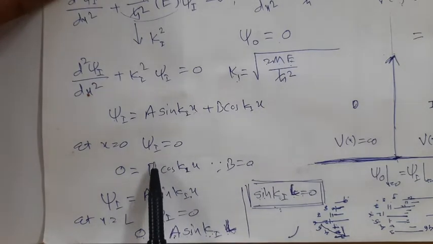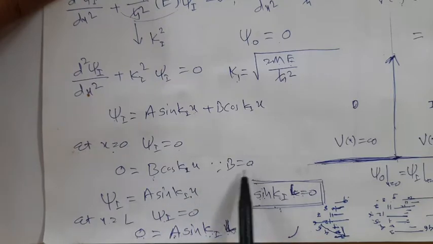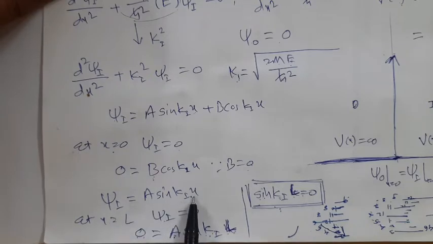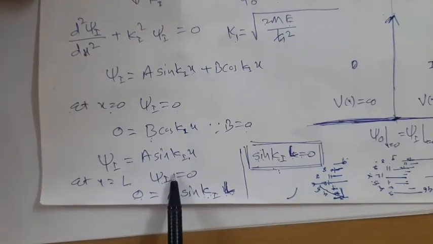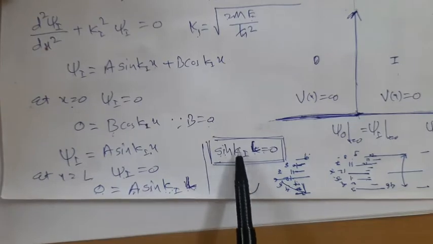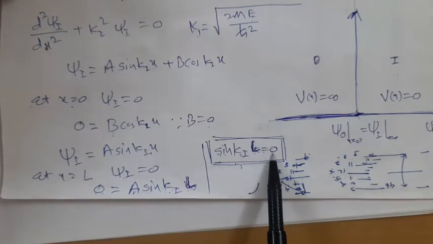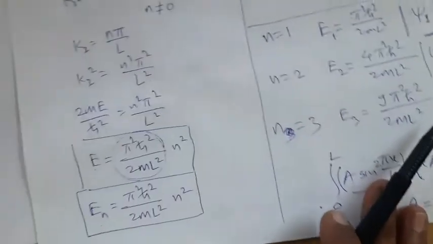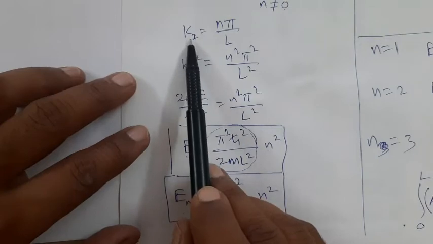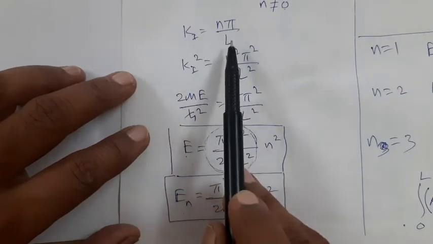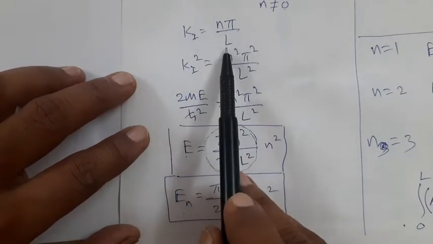By imposing the boundary condition that at x equal to 0, psi I is equal to 0, we get the constant B to be equal to 0 and therefore the wave function psi I is equal to A sine kx. Now at x equal to L, the wave function is 0. It leads to the restriction that sine of kL is equal to 0. If I extend this situation, it gives us the restriction on the possible values of k to be n pi by L, that means integral multiple of pi by L.